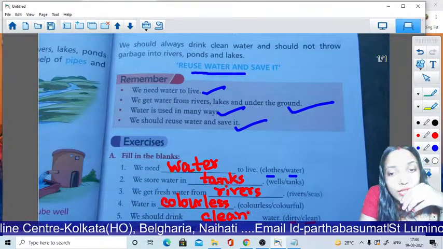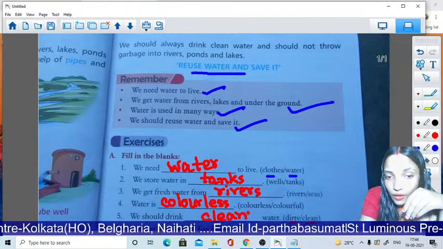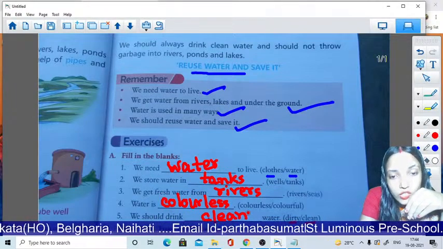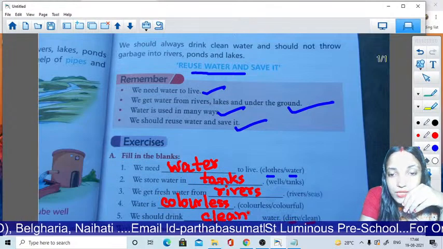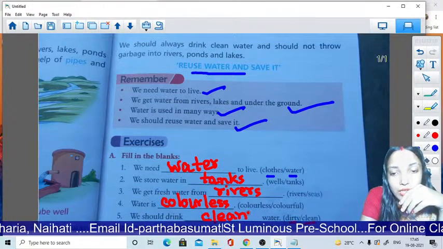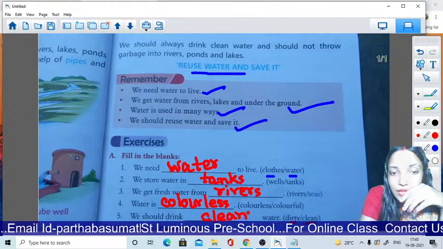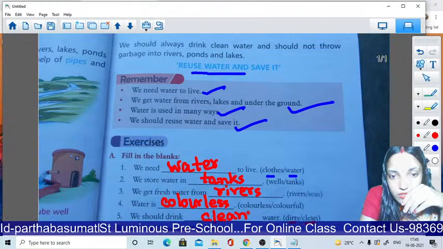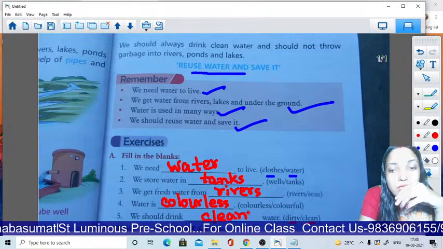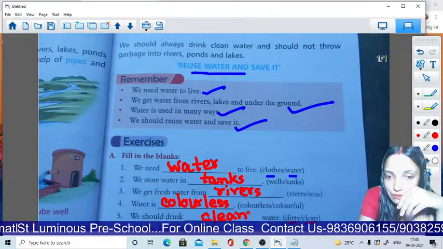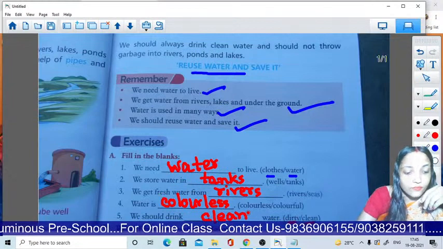Okay? We need water to live. We store water in tanks. We get fresh water from rivers. Water is colorless. We should drink clean water. These are the fill in the blanks that I have completed. Okay, students? I hope you all understand my class.